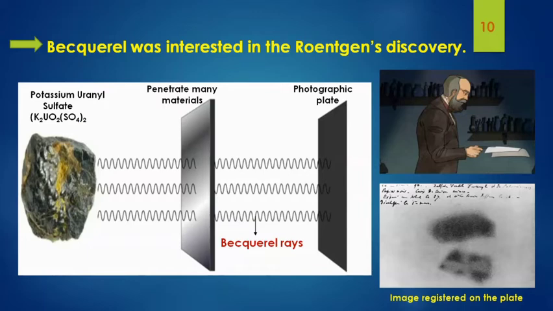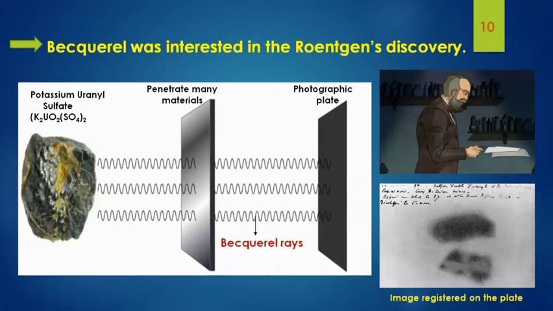After some time, when he took the plates, he got the outline of the crystals on them. Of course, he thought that his idea was correct and he planned to continue his experiment. But unfortunately, the weather in Paris was not at all good at that time, so he put his uranium salts and the photographic plates away in a drawer. After some days, as usual, when he took the plate, he got really surprised because the image was amazingly clearer than the first one, and the image he got is also given in the PPT.